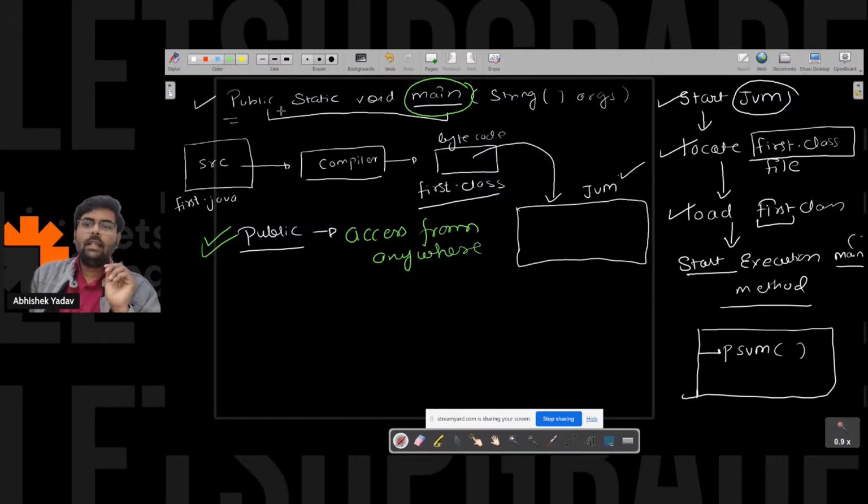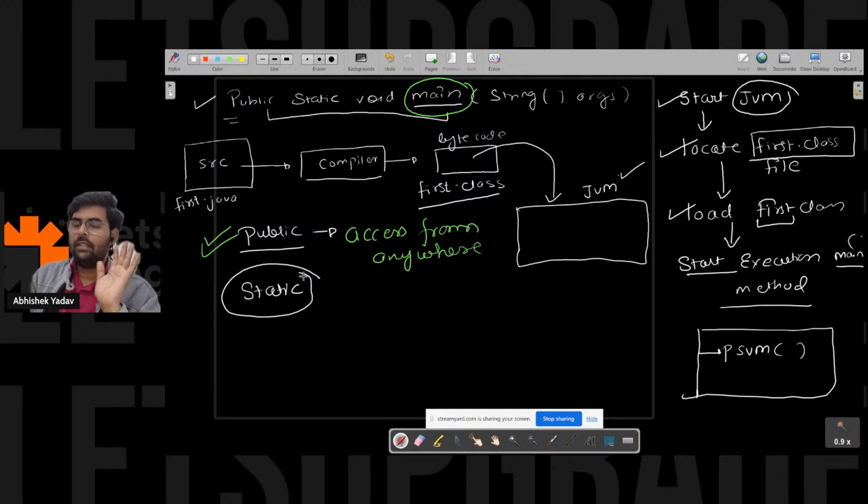Okay, everyone. After that, what do we have? We have the static keyword. Wait for some time, we will come to the static keyword. After that, what do we have? We have void. What is void here, guys? Void is the return type.